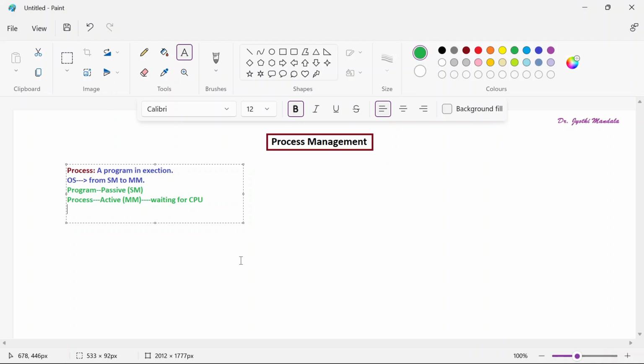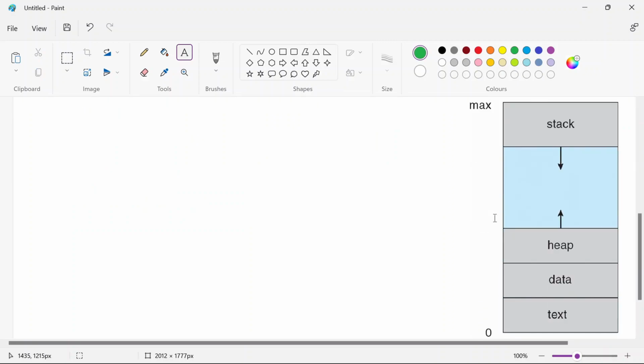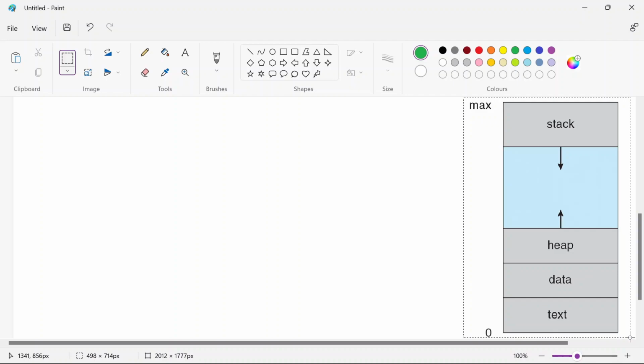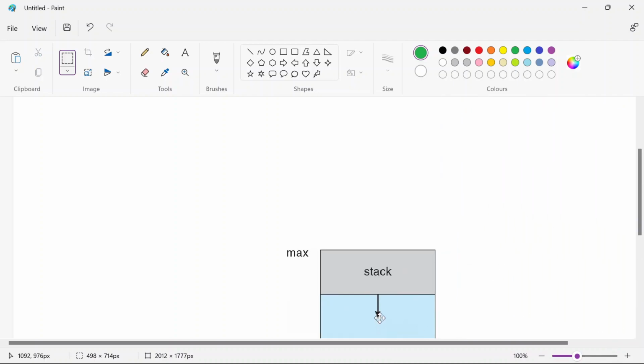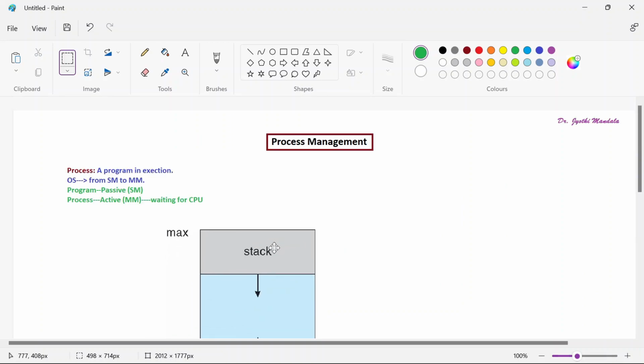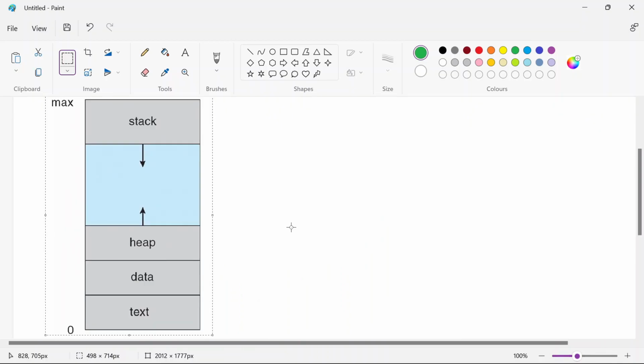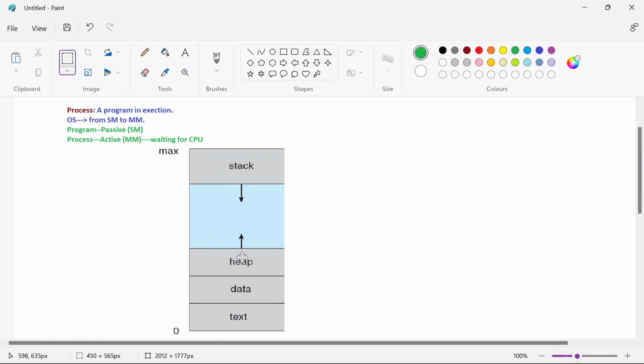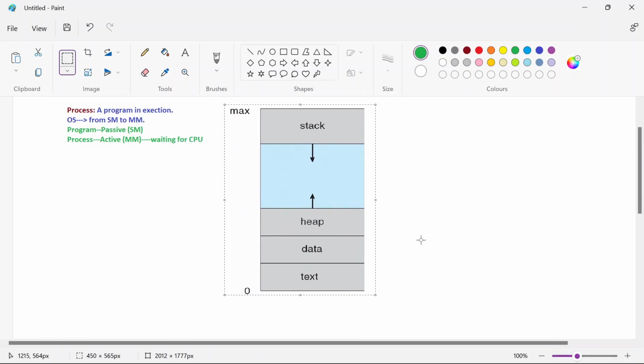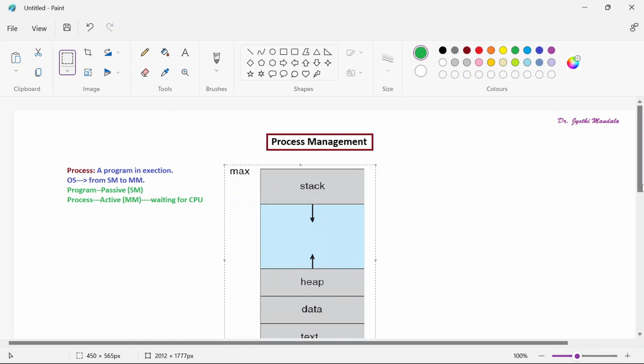Got it? So let us see that format. I hope you all are clear with the basic introduction to what is process and all. So you can see here I am showing one format. This is the format that is applicable for each and every process, where this type of format will be maintained by the operating system in the memory itself. In this format, for each and every process, the data will be stored. Got it? I hope you all are understanding.